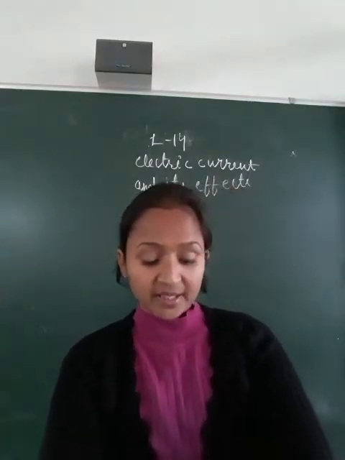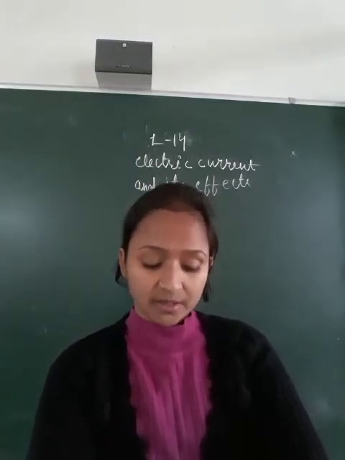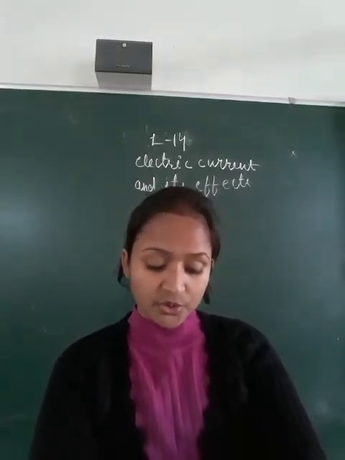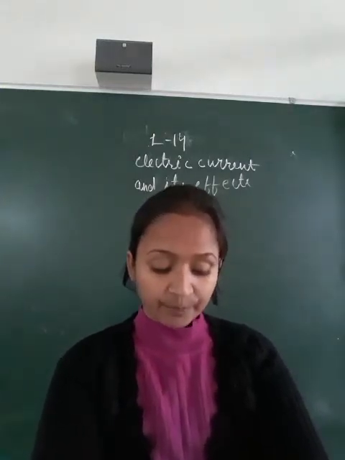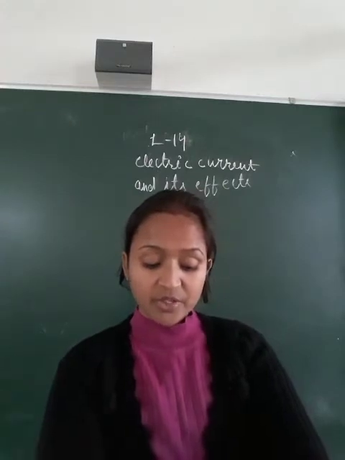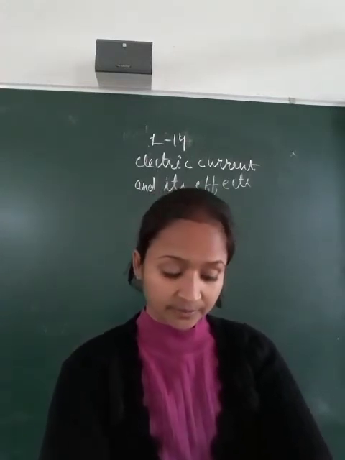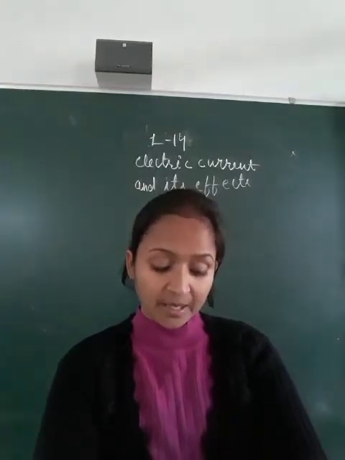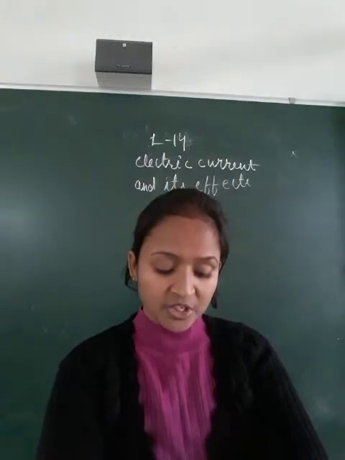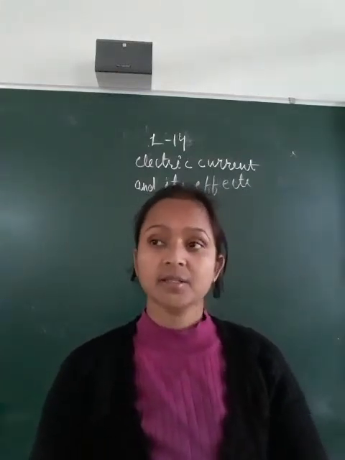Elements of an electric circuit: various devices and wires which constitute an electric circuit. Electromagnetism. What is electromagnetism?